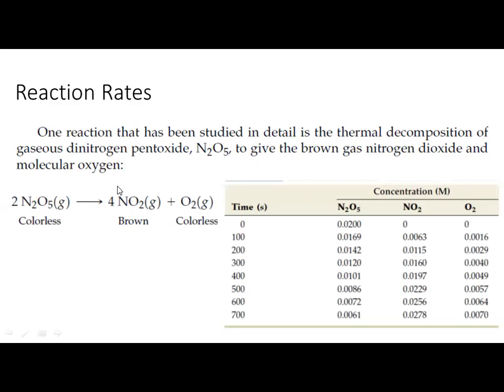So this is the importance of this learning and the main objective of this content: to understand how to calculate the rate of any reactant or product by using the rate of any other reactant or product.